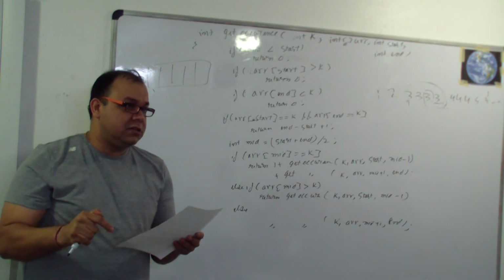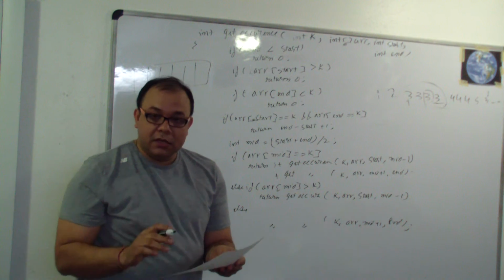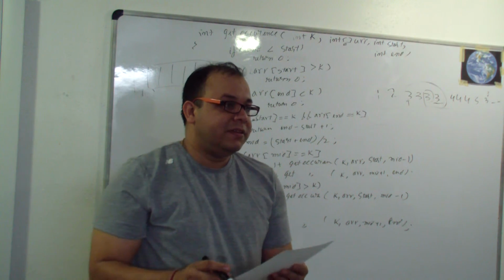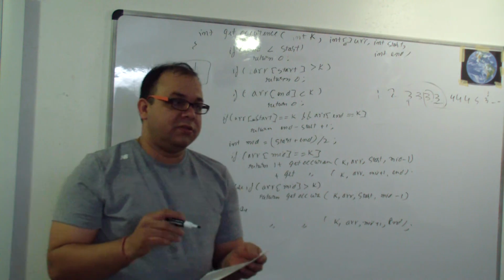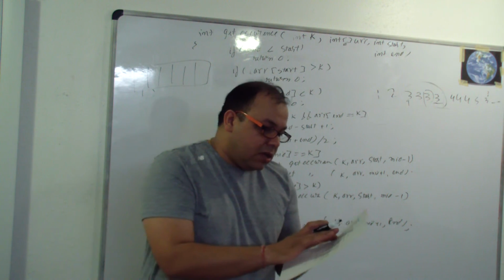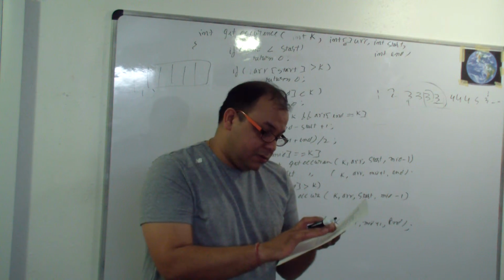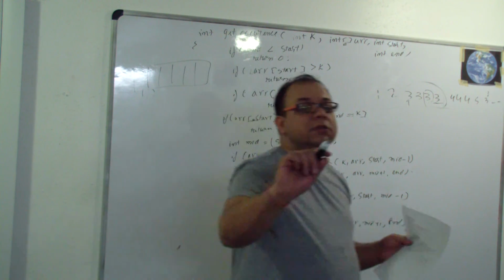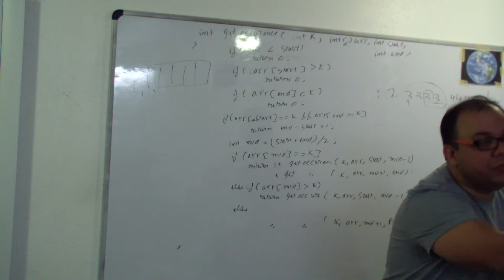So, searching: search in unsorted array. This is the problem. Search element in unsorted array. That's O of n, just O of n. Okay, what can you do? Then some algorithm, or sort first. Sort in O of n log n and after that search. Yeah, we'll do that.